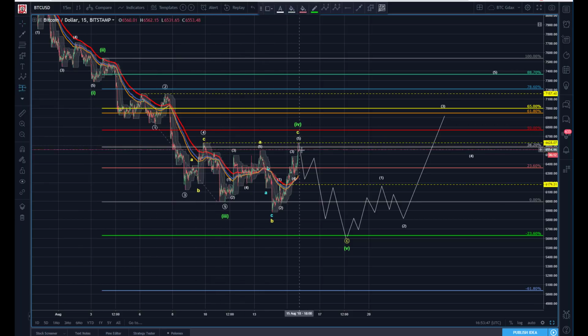Let's look at a short. If you were short right here, stops on the other side of that pivot, we're going down to the algo target. What do you get there? That looks like 8.84 to 1. Nothing wrong with that. It's not a bad looking trade at all. And you're essentially catching all the bull trap here.